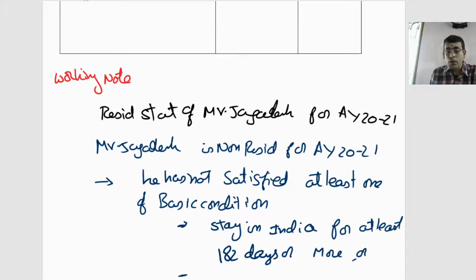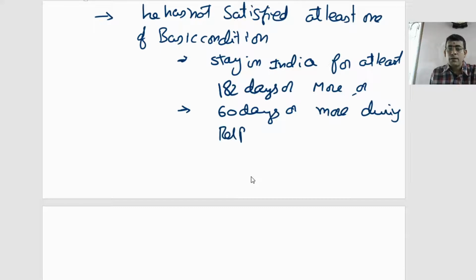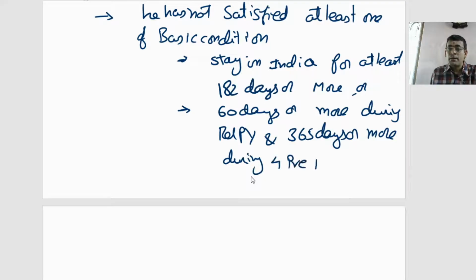Or, what is the second condition? 60 days or more during the relevant previous year and 365 days or more during the 4 preceding previous years. He has not satisfied even a single condition. How are you able to tell he has not satisfied even a single condition?